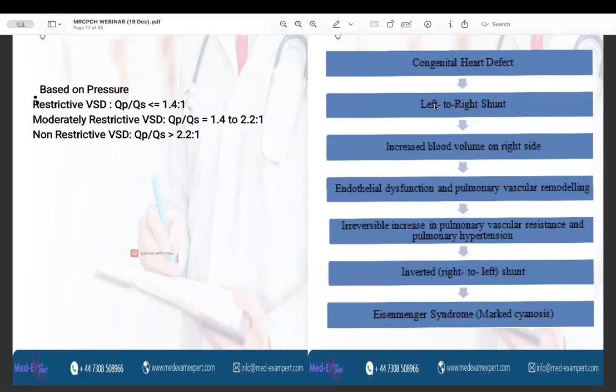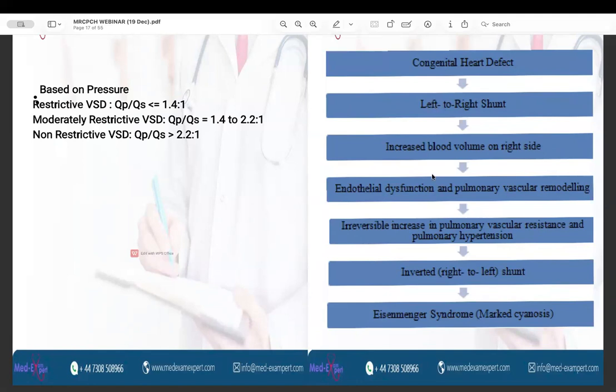So on the basis of the pressure, there are three types of the VSD: the restrictive VSD, the moderately restrictive VSD, and the non-restrictive VSD. In the restrictive VSD, the QP:QS ratio is less than or equal to 1.4 is to 1. In the moderately restrictive VSD, the QP:QS ratio ranges from 1.4 to 2.2 is to 1. And in the non-restrictive VSD, the QP:QS ratio is more than 2.2 is to 1.